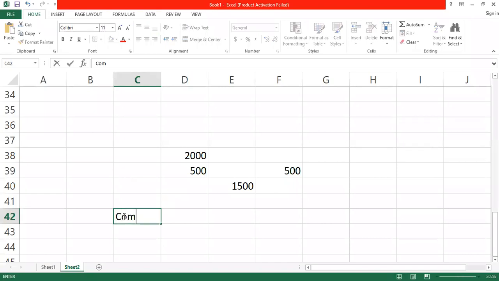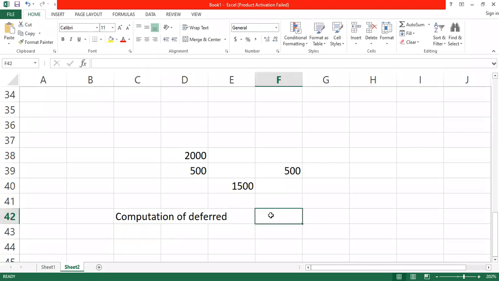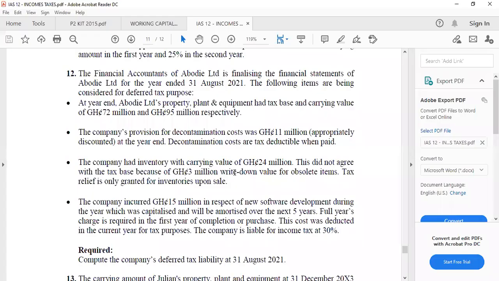So we look at the computation of deferred tax. So the first item, let me put a currency sign here in million. The carrying value is higher than the tax base. So that would be a taxable difference, isn't it? Yes. What is the difference? 95,000 minus 72,000. And what would the difference be?